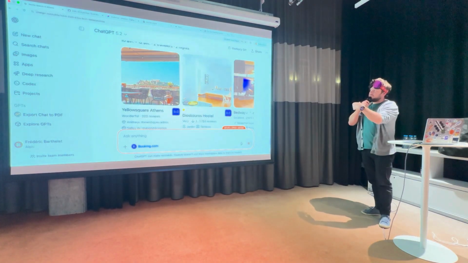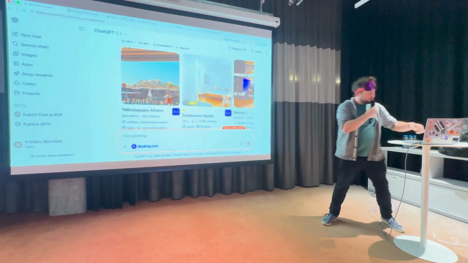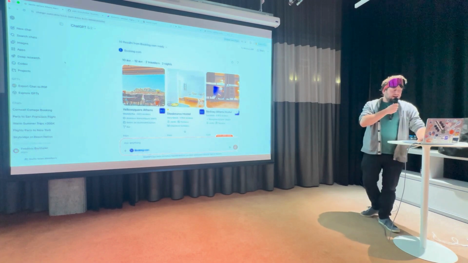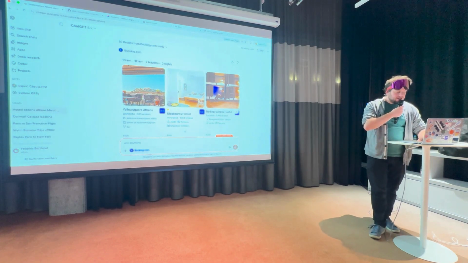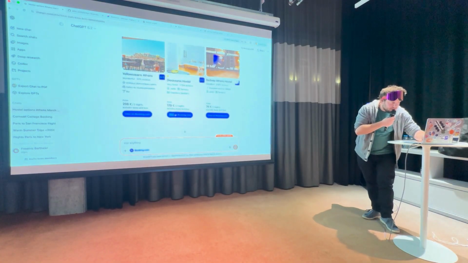So this is coming from the Booking MCP server that is powering the UI that is displayed here to help me choose a hostel.